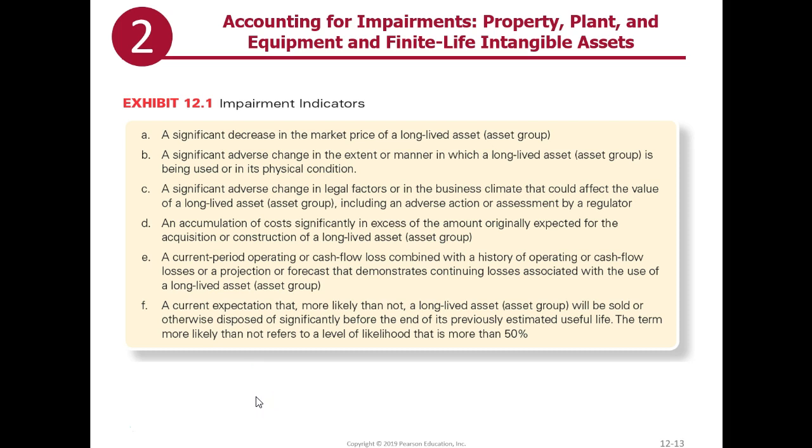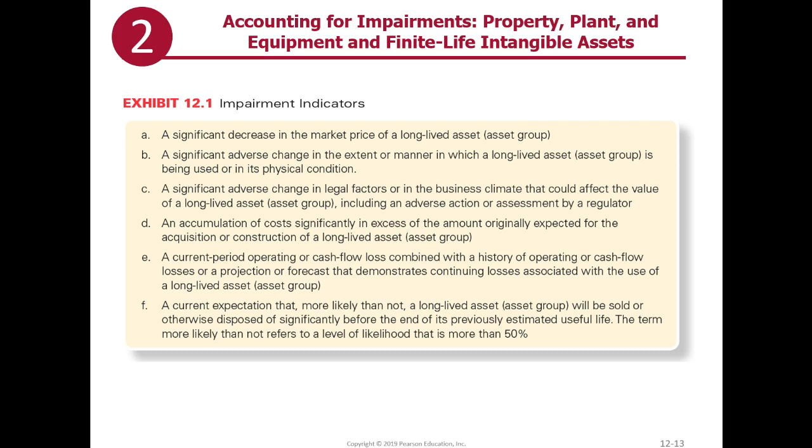For example, there's a significant decrease in the market price of a long-lived asset or an asset group. There's an adverse change in the extent or the manner in which the asset group is being used or in its physical condition. There's an adverse change in legal factors or in the business climate that could affect the value of the long-lived asset. An accumulation of costs significantly in excess of the amount originally expected for the acquisition or construction of a long-lived asset.